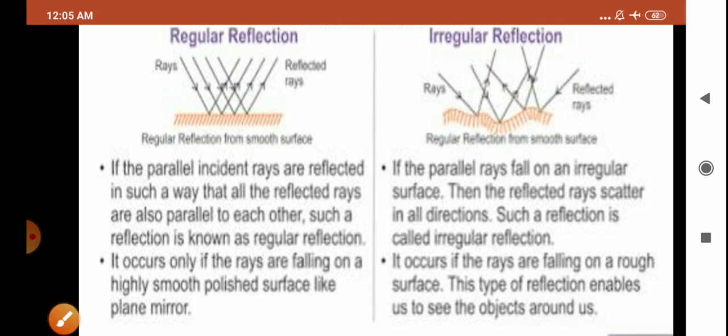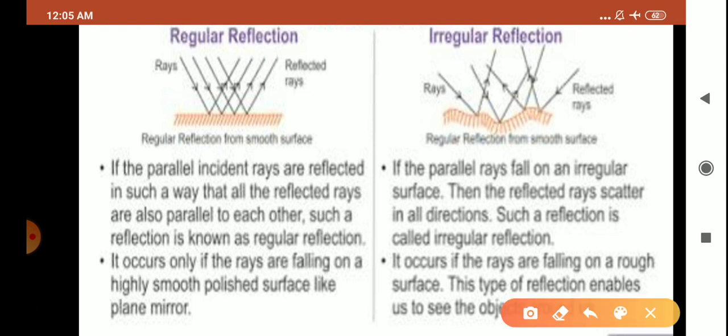Now here I am reading this definition. If the parallel incident rays, incident meaning the falling rays, are reflected in such a way that all the reflected rays are also parallel to each other, such reflection is known as regular reflection.